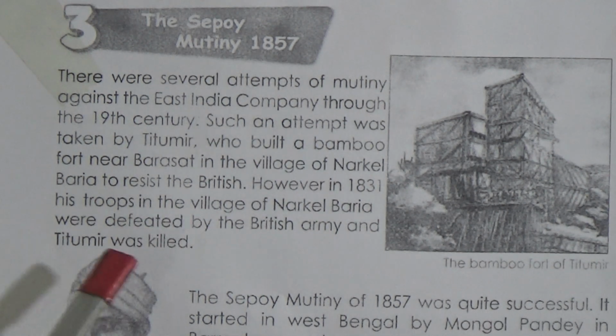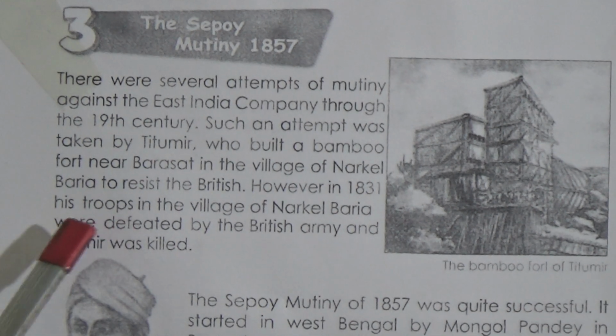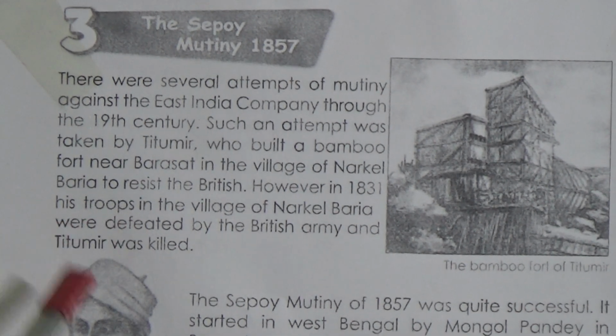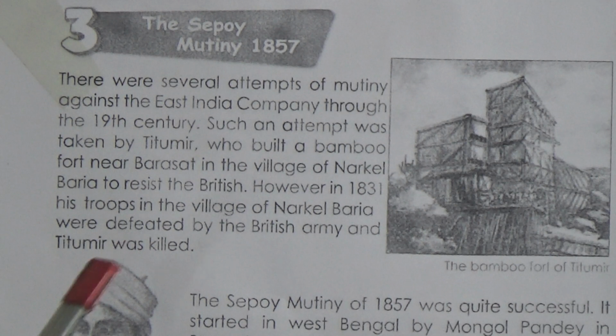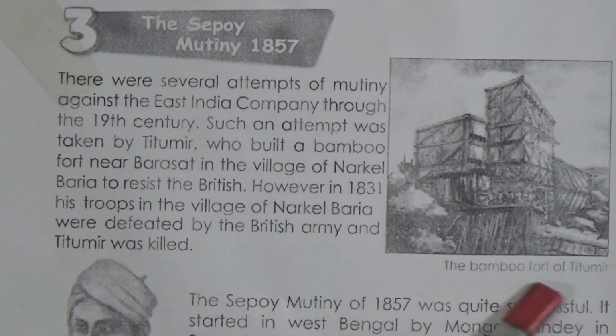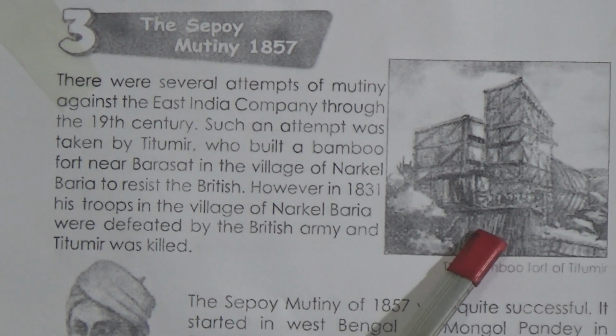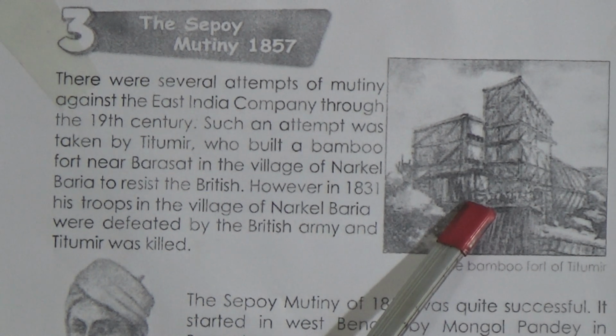Titumir first raised his voice against the British rule, but his resistance was not quite successful, but still he tried to resist the British, and that's why he built the bamboo fort in the village of Narkel Baria.